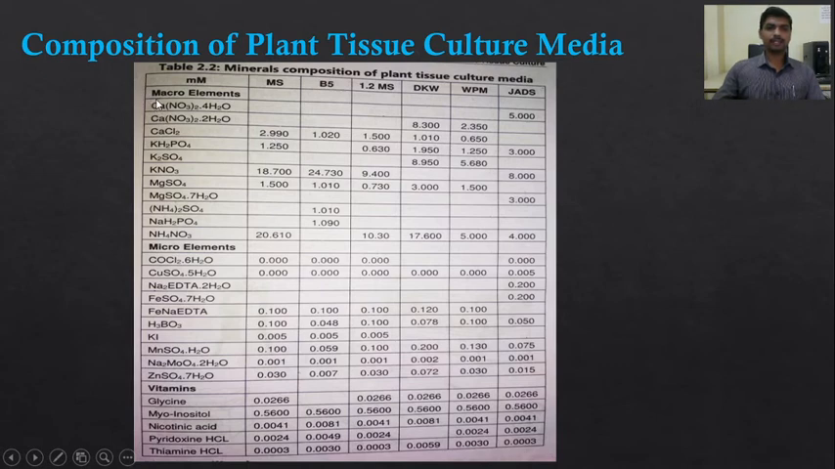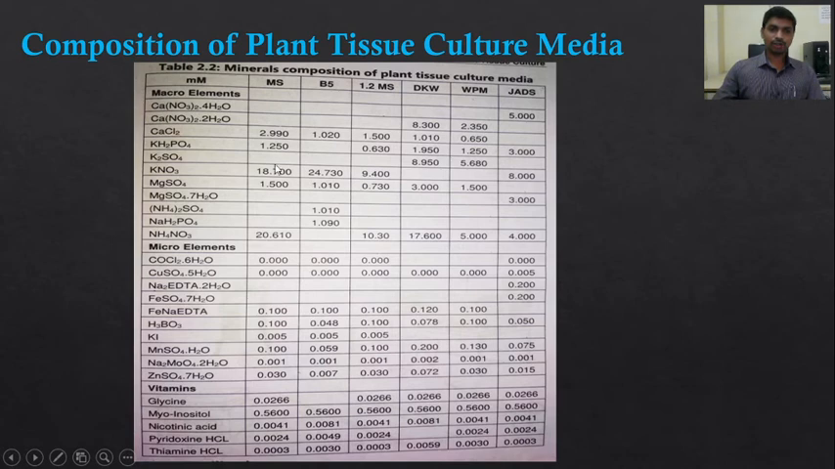Here we are going to prepare the stock solutions of macro elements. The macro elements given in the MS medium are calcium chloride, potassium dihydrogen orthophosphate, dipotassium sulfate, potassium nitrate, magnesium sulfate and ammonium nitrate. These are the chemicals we have taken here. The quantity given is for the preparation of 1 liter of media. Here we are going to prepare the stock solution for 10 liters, so multiply these numbers by 10. If we use all this stock one time, we can prepare 10 liters of the culture medium.